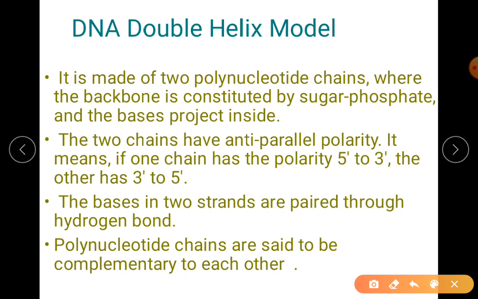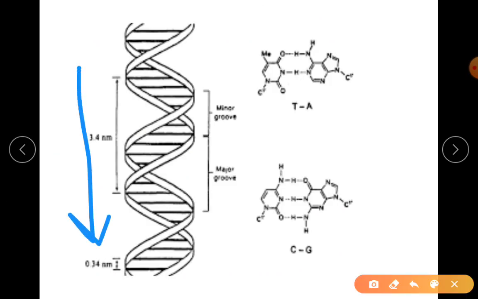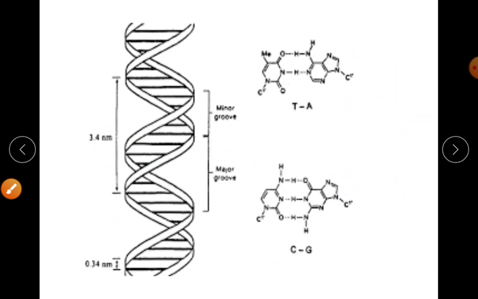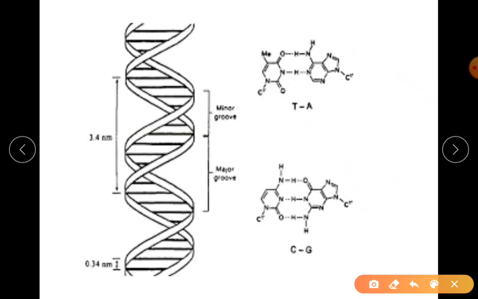So coming to your double helix model, there are two polynucleotide chains. When I say two chains, you remember one runs down, one runs up. Okay, we say double helix because it is coiling, you can see it is coiling. Now the backbone is constituted of sugar and phosphate. So what is it, sugar and phosphate? So observe here.